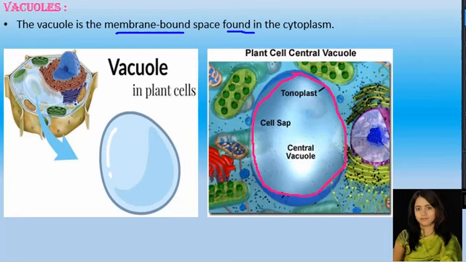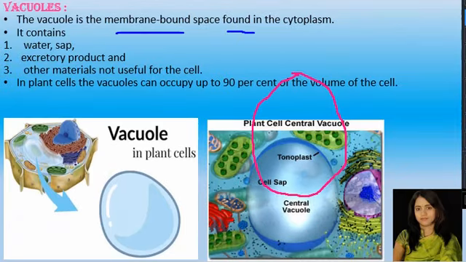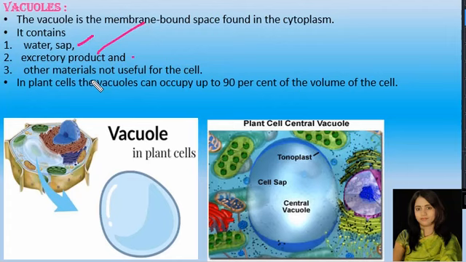It consists of water sap, excretory products and other materials which are not useful for the cell. So in the vacuole, it consists of cell sap or water sap, excretory products and other substances which are not useful to the cell. In plant cells, the vacuole is large. It occupies up to 90% of the volume of the cell in the plant cell.